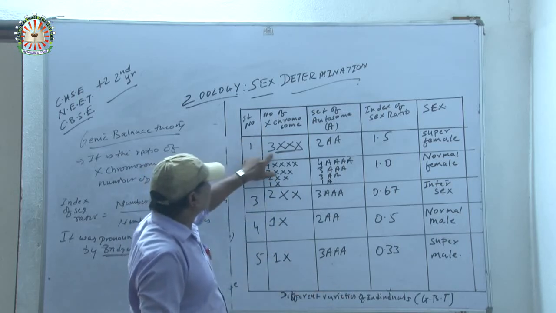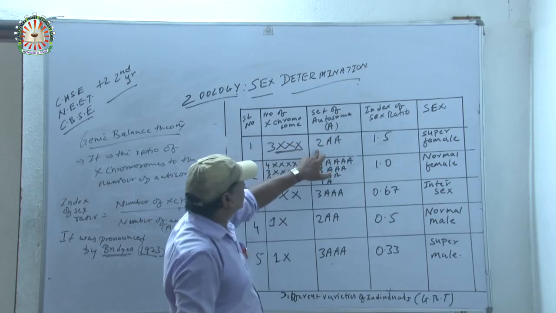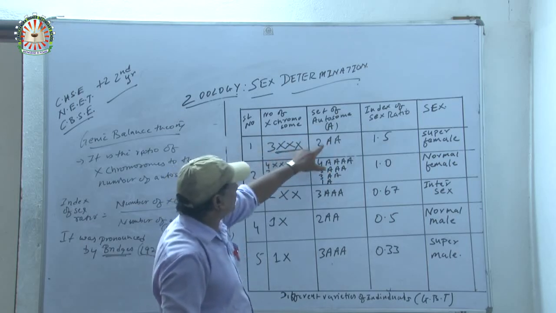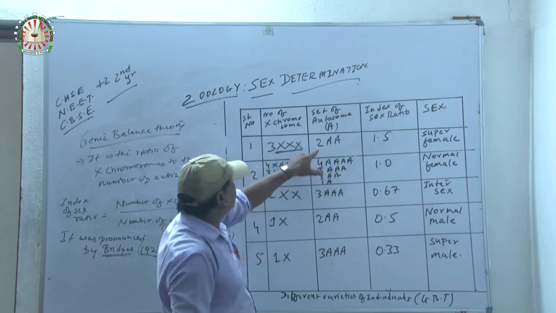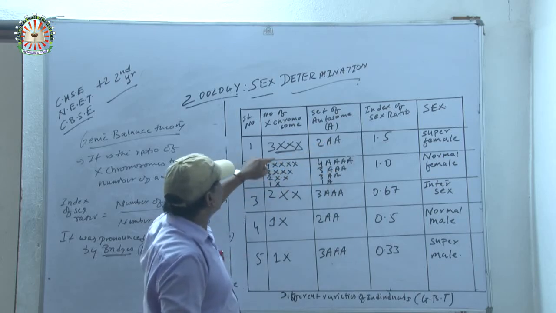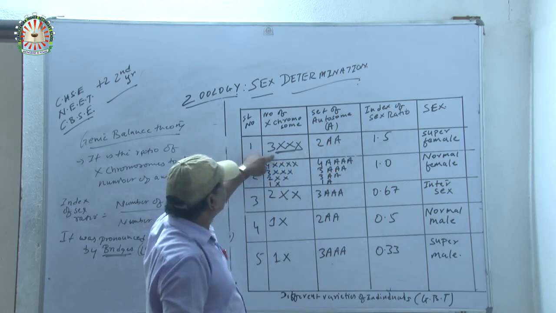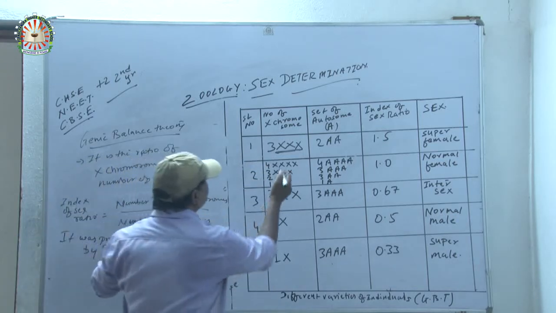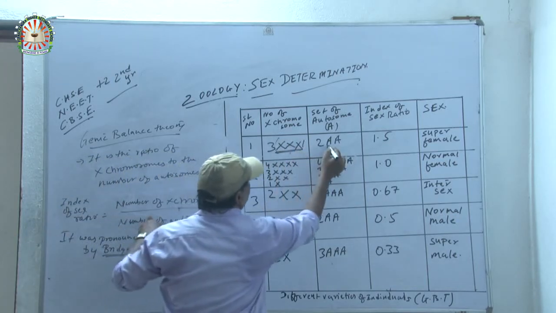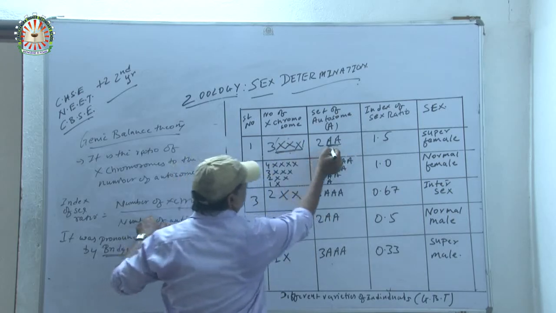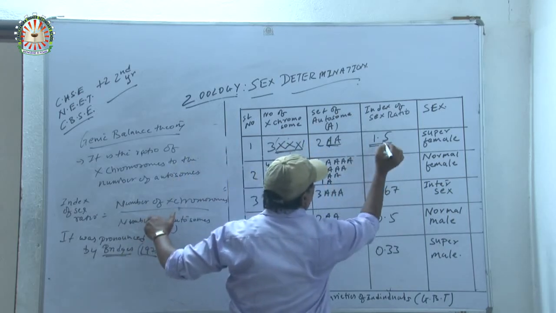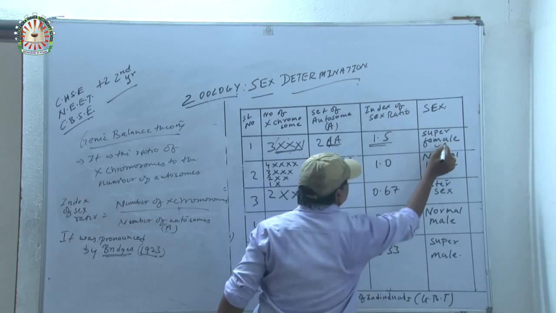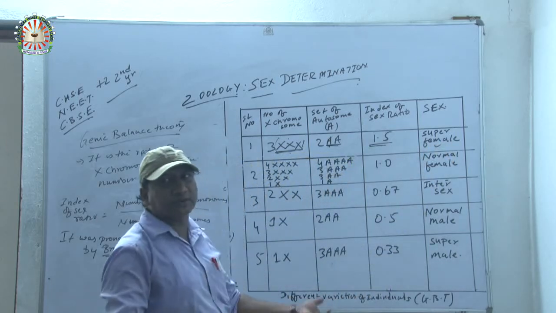Suppose the number of X chromosomes is 3 and the number of autosomes is 2. The number of X chromosomes is increasing while the autosomes remain 2. According to the genic balance theory, the ratio would be the number of X chromosomes, 3, divided by 2 autosomes, that is 1.5. Now 1.5 represents which kind of sex? That is super female. Now you will be asking, what is a super female?